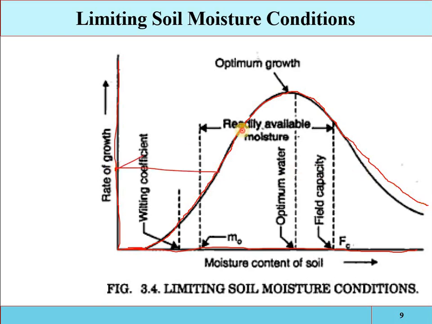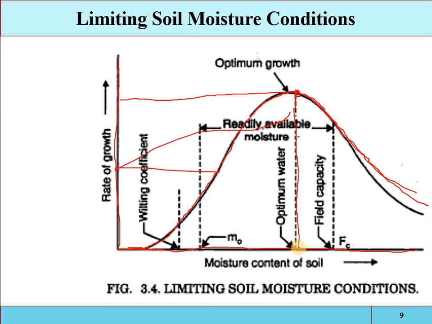How? See, after this limit, the rate of growth is decreasing, because if the moisture content is increased beyond some limit, if all the pores are completely filled up with water, then aeration will be stopped. Then there will be no metabolism. There will be no exchange of air. There will be no free oxygen available. So the growth will be affected. Okay. So the moisture content at which the growth is optimum is called the optimum moisture content.